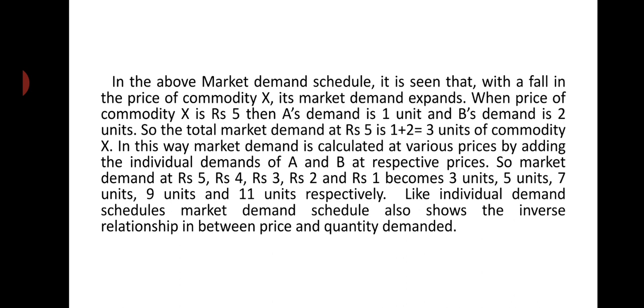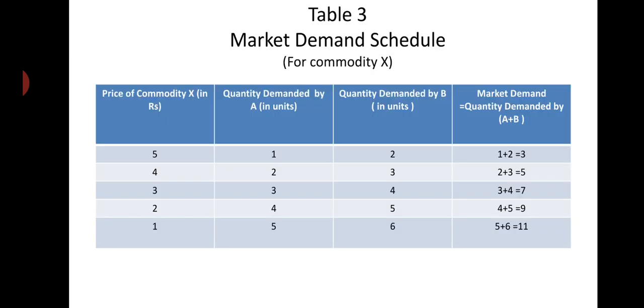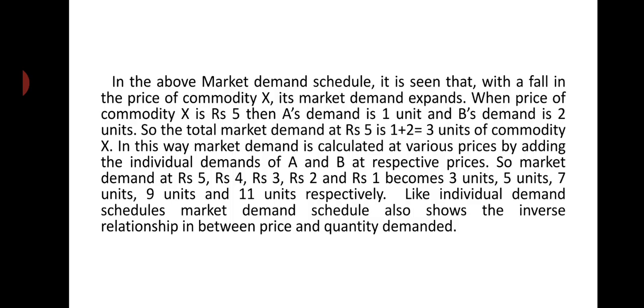Then we will explain it. In the above market demand schedule, it is seen that with a fall in the price of commodity X, its market demand expands. With a fall in the price of the commodity from 5 rupees to 1 rupee, quantity demanded increases from 3 units to 11 units, so quantity demanded expands.